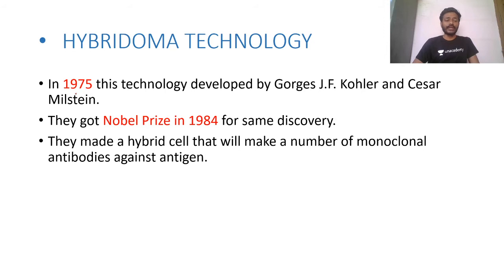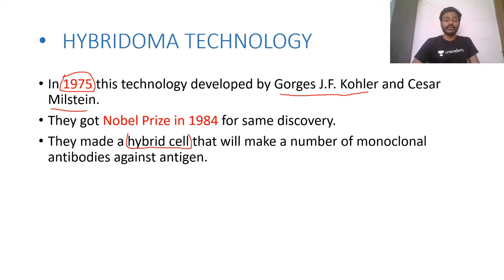It is purely for factual information, so not much important. First, this technology was invented or developed by these two scientists, George J.F. Kohler and Caesar Milstein. For that they also got the Nobel Prize in 1984. Hybridoma means hybrid cell.